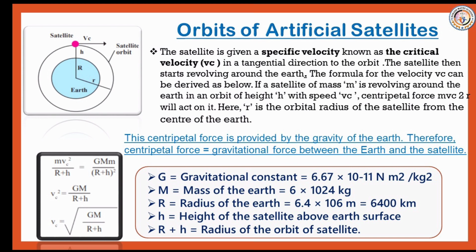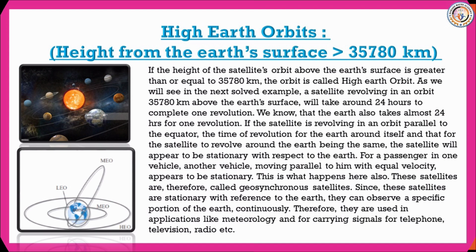Depending on the height above the Earth's surface, the satellite orbits are classified. So let's learn. High Earth orbits: if the height of a satellite orbit above the Earth's surface is greater than or equal to 35,780 km, the orbit is called a high Earth orbit.